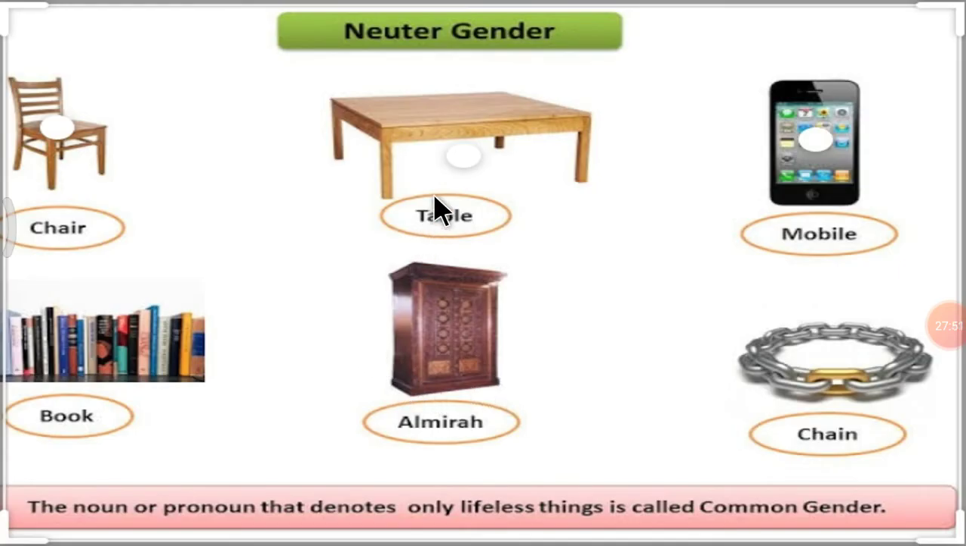See, some more examples of neuter gender. Chair. Chair is a non-living thing. Then table. Table is also a non-living thing. Mobile. Mobile is also a non-living thing. Then book. Books are also non-living things. Almari or cupboard is also a non-living thing. Then chain. Chain is also a non-living thing.